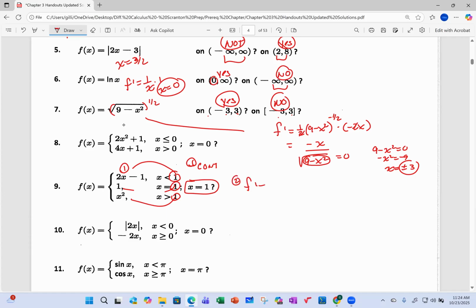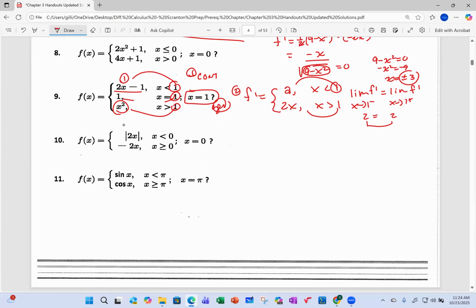But to check for differentiability, I got to take the derivative of each piece. So that's 2 for x less than 1, and this derivative is 2x for x greater than 1. But now I have to observe the limit as x approaches 1 from the left of f prime and see how that compares to x approaching 1 from the right of f prime. It's f prime now, not f. And the slope to the left of 1 is 2, and from the right of 1 it's 2. So my slopes are the same from the right and the left of 1. So this function is differentiable at 1.